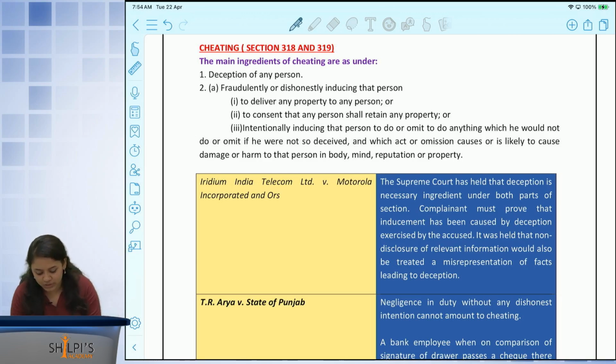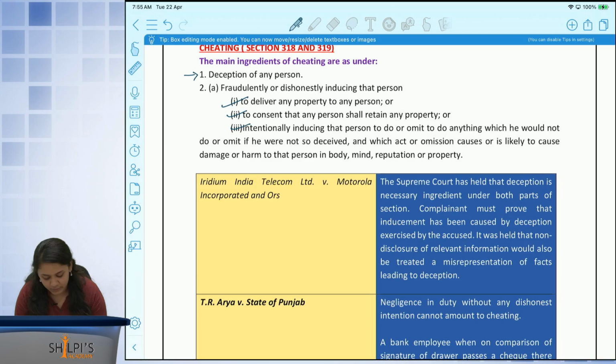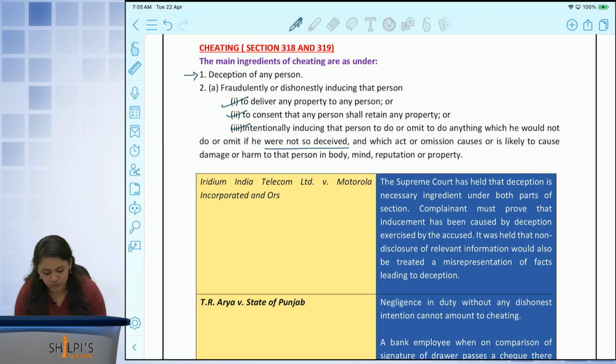So the word cheating itself, the first main criteria is there must be a deception of that person. Now, based on that deception of that person, I am inducing that person to deliver property to me or retain any property that he would not have delivered, or inducing that person to do something that he would not do if he was not deceived, or cause any act which is likely to cause damage or harm to the body, mind, reputation of that person or that property.